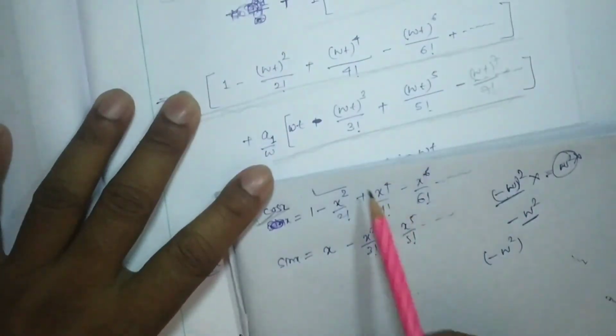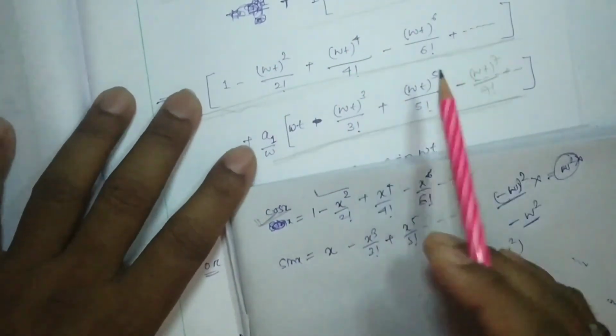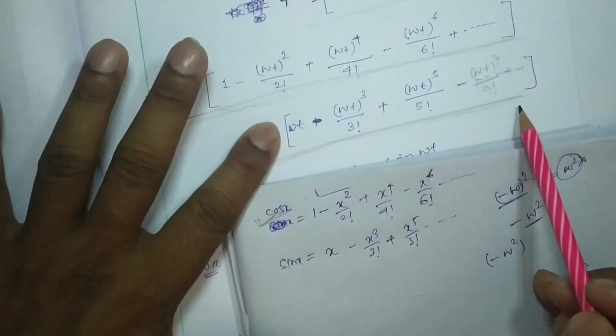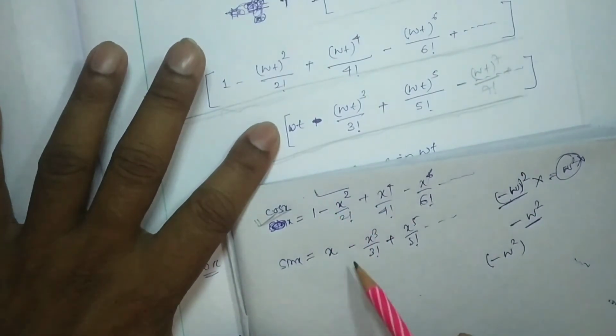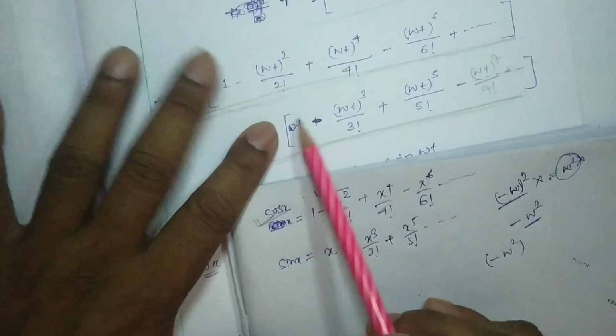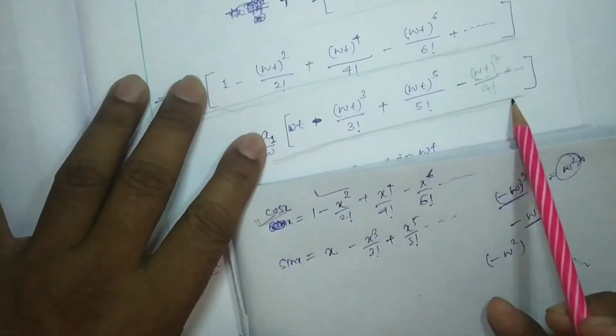If you compare this series with cos x, you can find that instead of x it is written as omega t. If you compare this series with sin x, you can find that instead of x it is written omega t. So this is the expansion of cos omega t, this is the expansion of sin omega t.